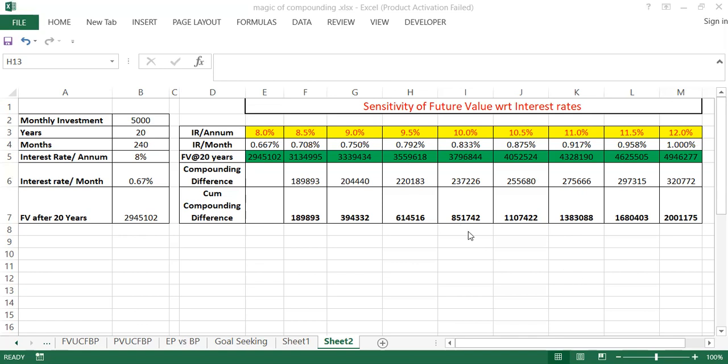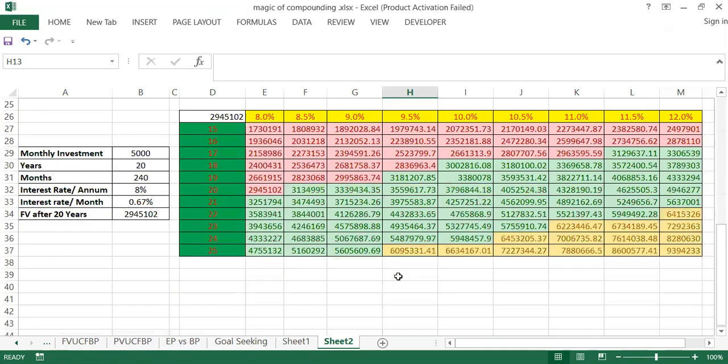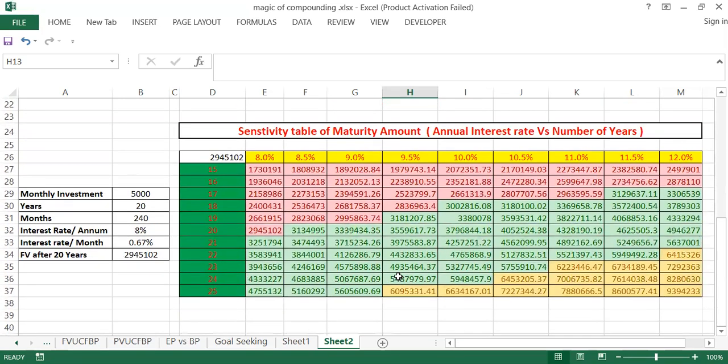So that is what I wanted to say: the role of interest rate here is to get the benefit of compounding and to create more wealth over a long period of time. In connection to this concept, there is one more concept called the sensitivity table. What is the sensitivity table?